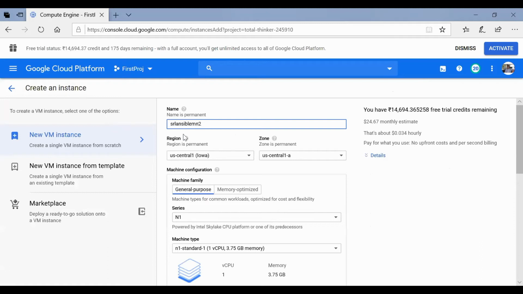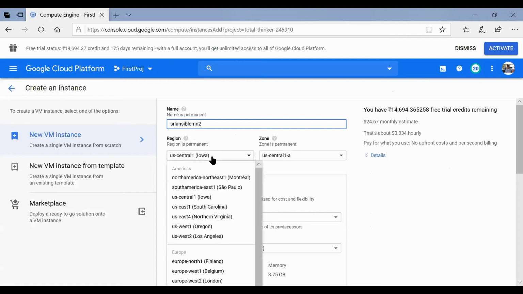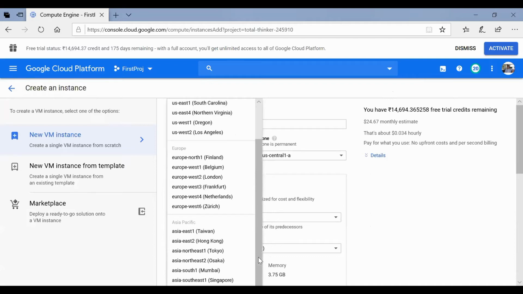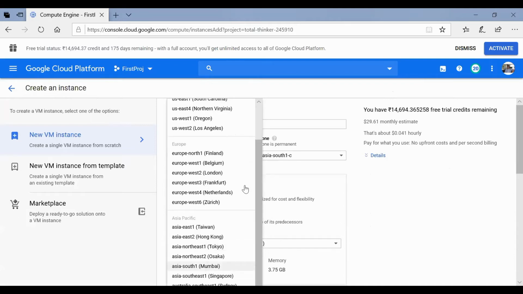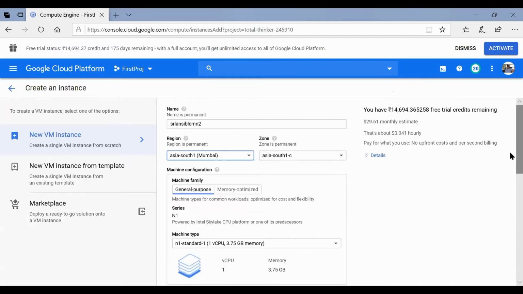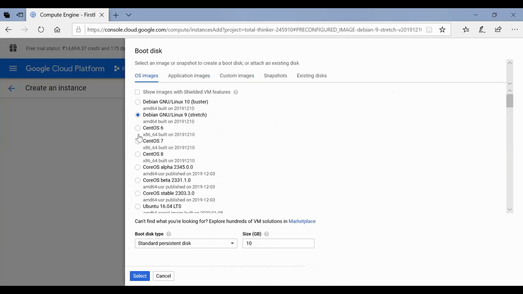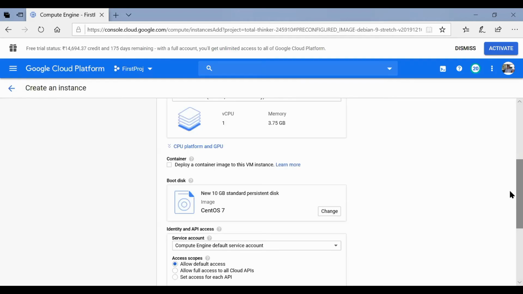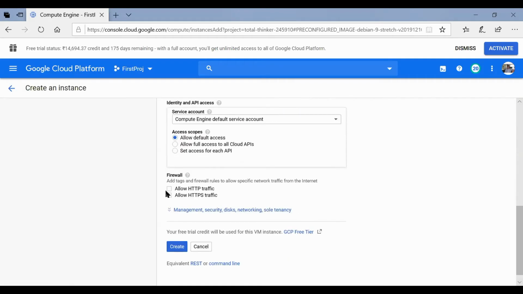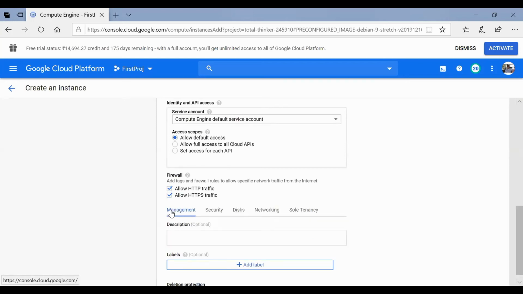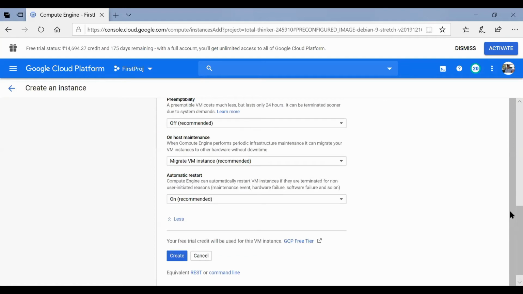As given Ansible managing node 2. Select the region. Select the OS, select the traffic HTTP, HTTPS, expand, management security option, and scroll down and select preemptability as on.